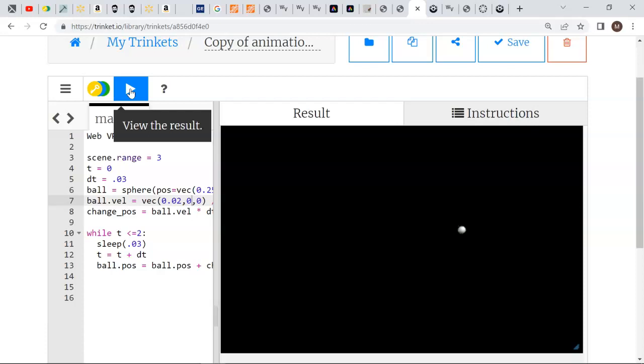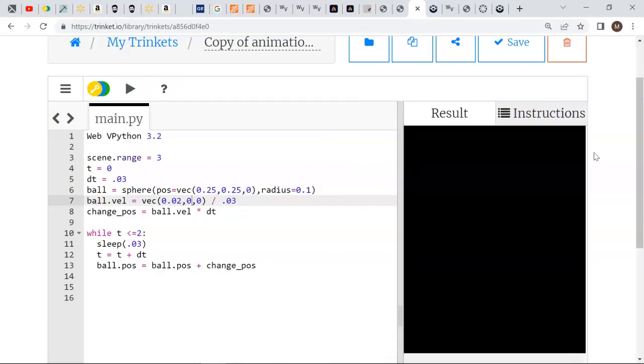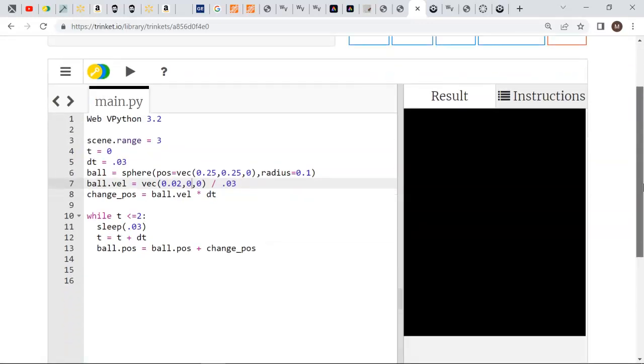There you go. I suggest doing an animation with something that is moving at a constant rate.